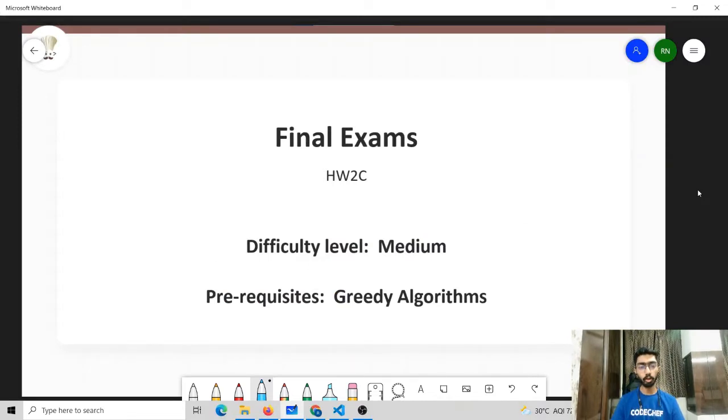Today we are going to solve the problem Final Exams. The problem code is HW2C. This is a medium level problem with only one prerequisite, which is basic knowledge of greedy algorithms. Next, we can move to the problem statement.